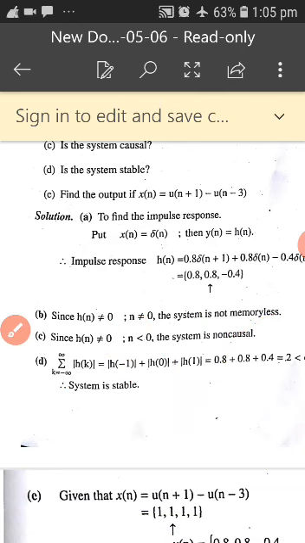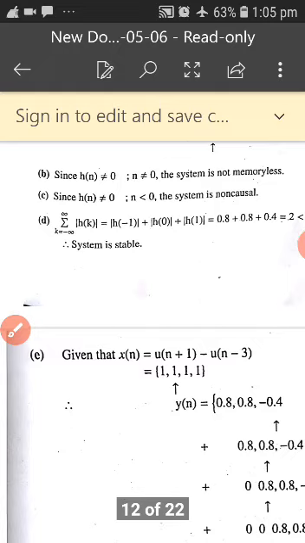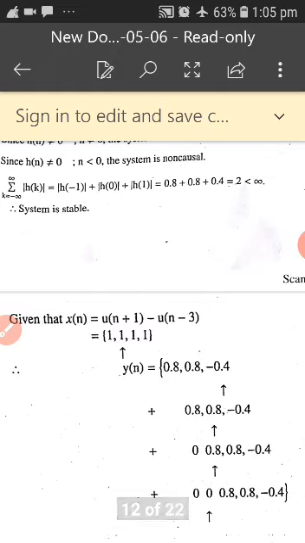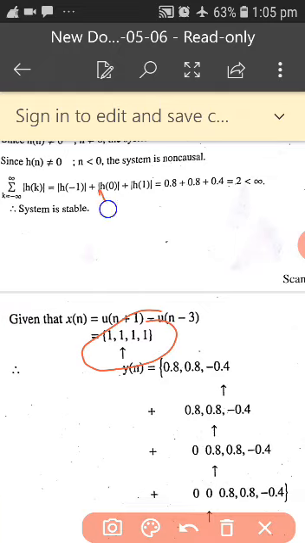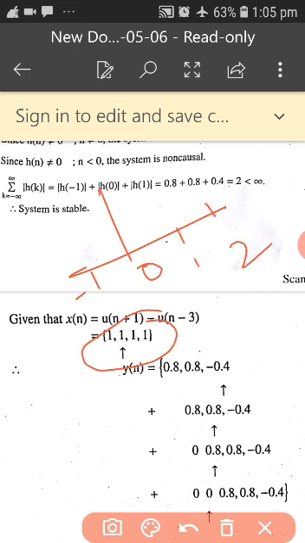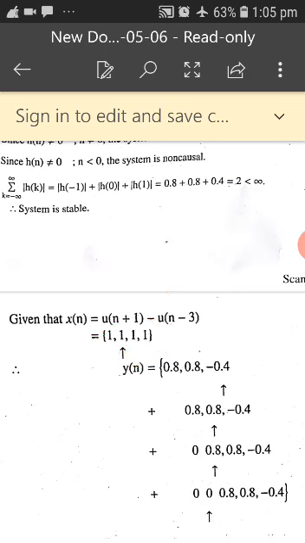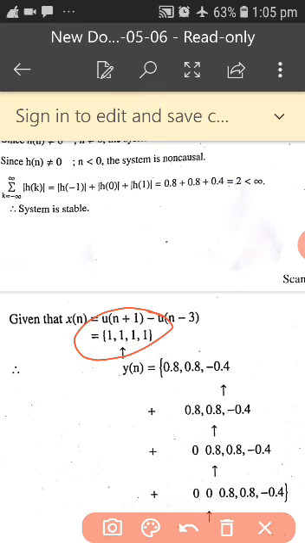So these values are like this: this is at 0, this is at minus 1, 1 and 2. The arrow head indicates it is at the origin 0. Did you understand how you got this value?